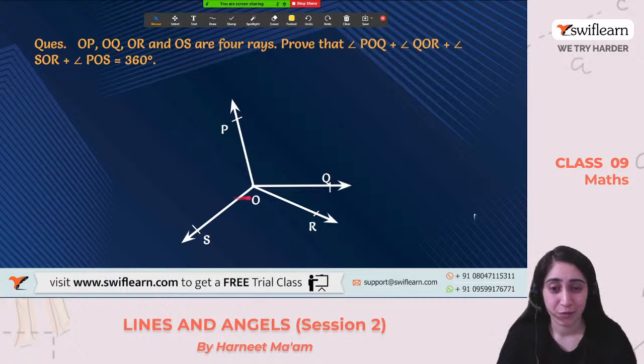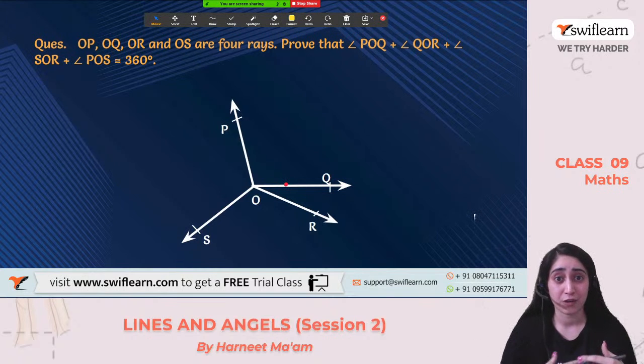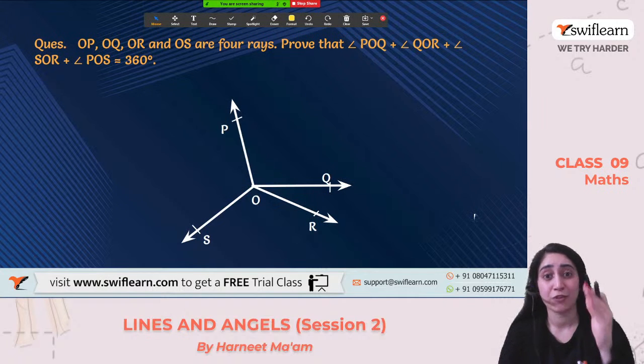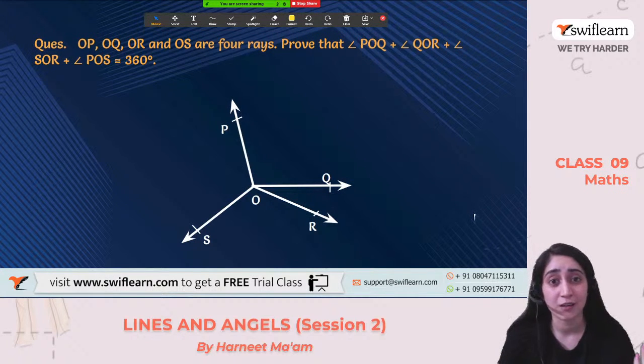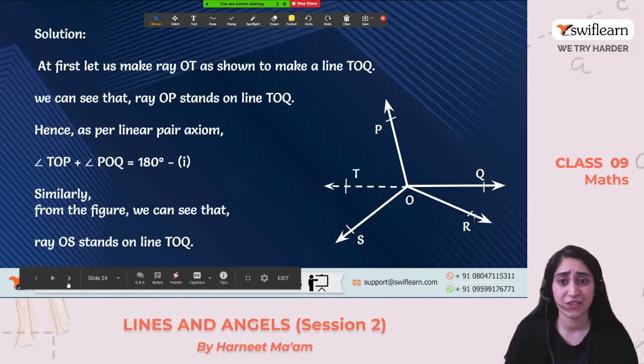See, what we'll do in this question is, can we see any straight line so that we can form a linear pair? No, we cannot. So why not make it? When I make a straight line that can make a linear pair, then that linear pair logic can be worked, that this is a ray passing from this point, and the adjacent angles will be 180 degrees. Same property, can I use that? Yeah. So we are going to use the same property here. But it is not given, so we'll construct it. We'll make an imaginary line.